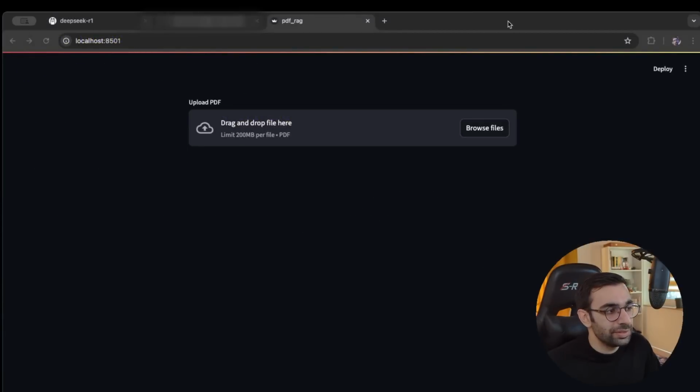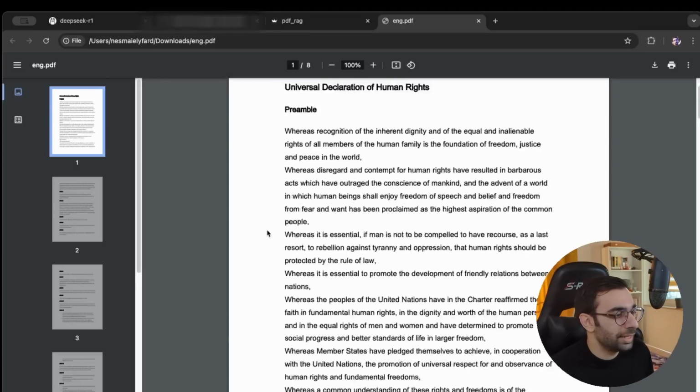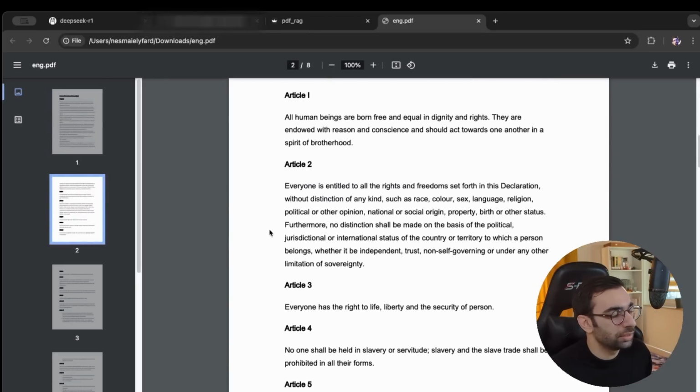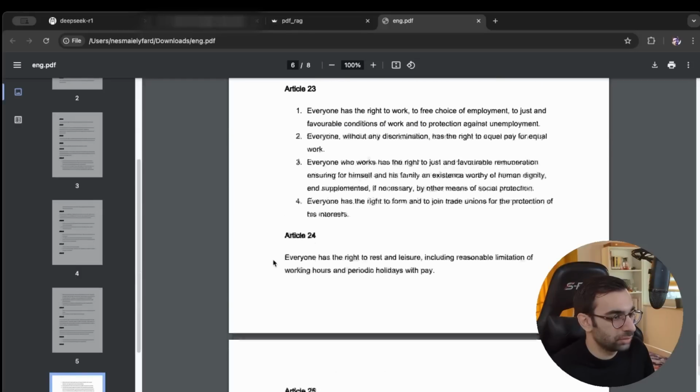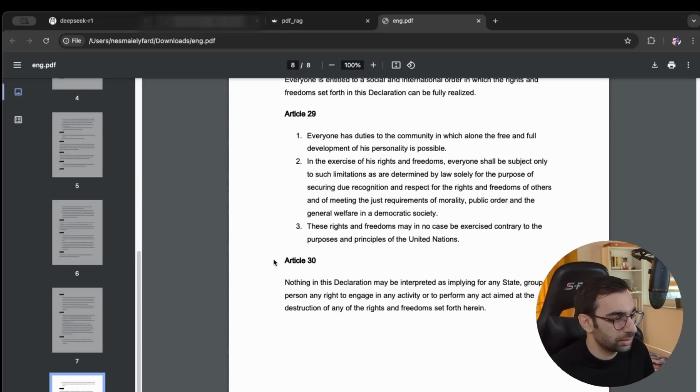And as you can see, we have a pretty minimalistic design. Just upload your PDF and then we will show you the chat. What I want to upload is the Universal Declaration of Human Rights. It has all the articles regarding the human rights, and it's not that big that it takes lots of time to upload and process. It's like 8 pages.